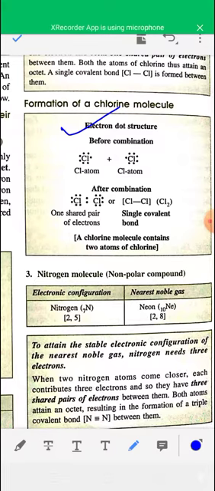During chemical bond formation, a single electron pair is formed, and therefore a single covalent bond is formed between two chlorine atoms.